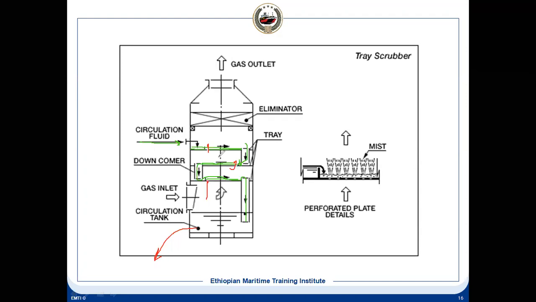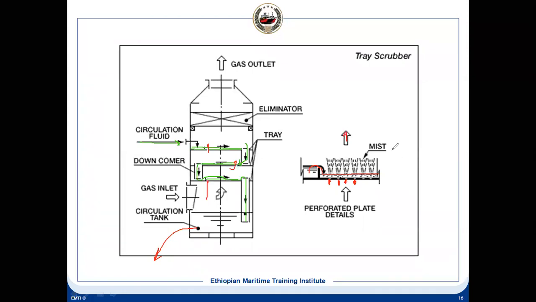So this is the way you can see it in detail. There are many perforated holes here. Through these holes the gas passes, penetrates, and bubbles out. This is overflowing and maintaining a level of water. The gas has to pass through this water column, and then all the condensable gas will get condensed, and the non-condensable gas will move in the upward direction.